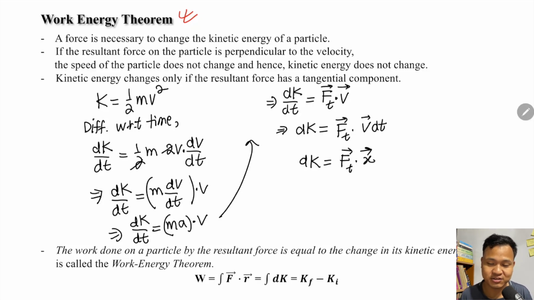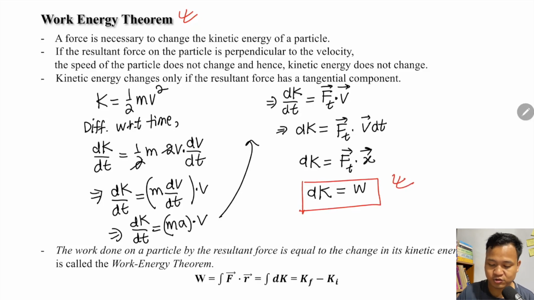So here I can see that dK, the change in kinetic energy, equals the work done. I got one relation here. So the conclusion is: the work done on the particle by the resultant force is equal to the change in its kinetic energy. This is what is called the work energy theorem.